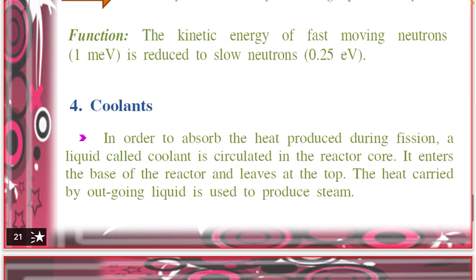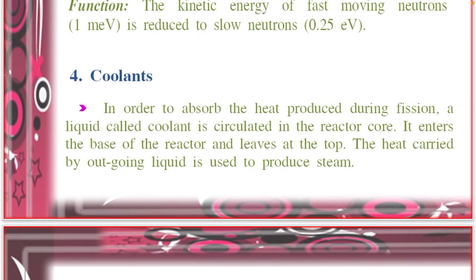The fourth one is coolants. In order to absorb the heat produced during the fission, a liquid called coolant is circulated in the reactor core. It enters the base of the reactor and leaves the top. The heat carried by the outgoing liquid is used to produce steam.